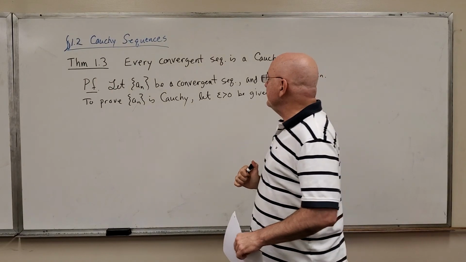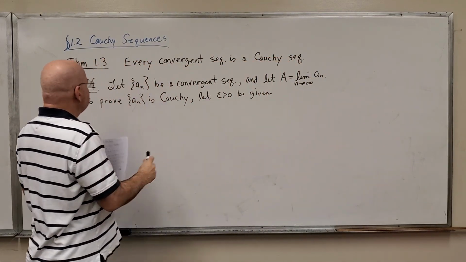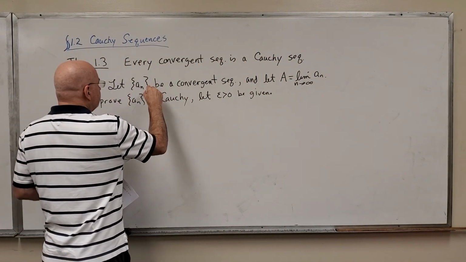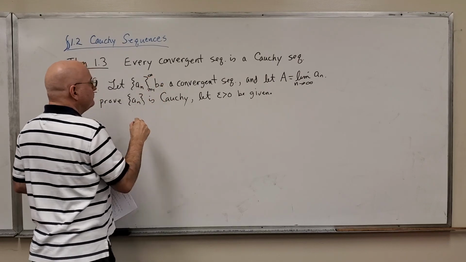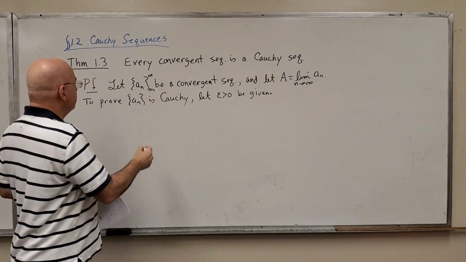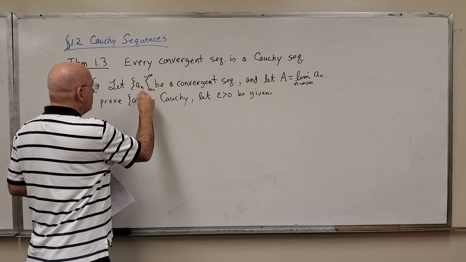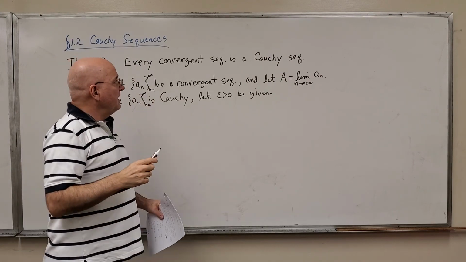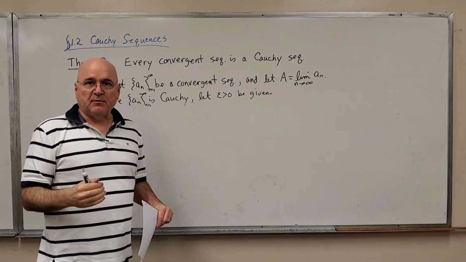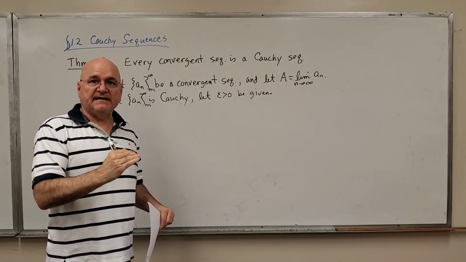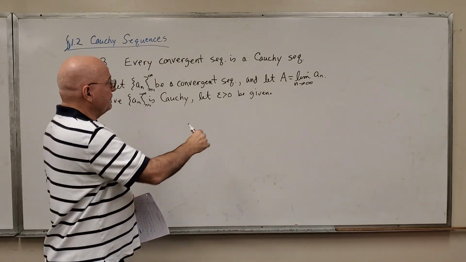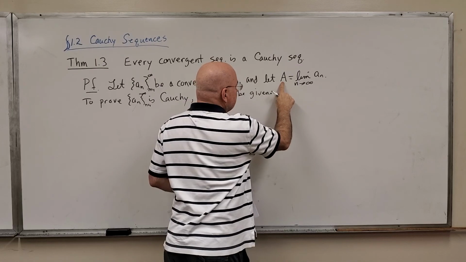So our proof is going to start off by saying let A sub n be a convergent sequence. And since it's a convergent sequence, we need to define what the limit of the sequence is. Since it's convergent, we know this real number here exists, capital A.